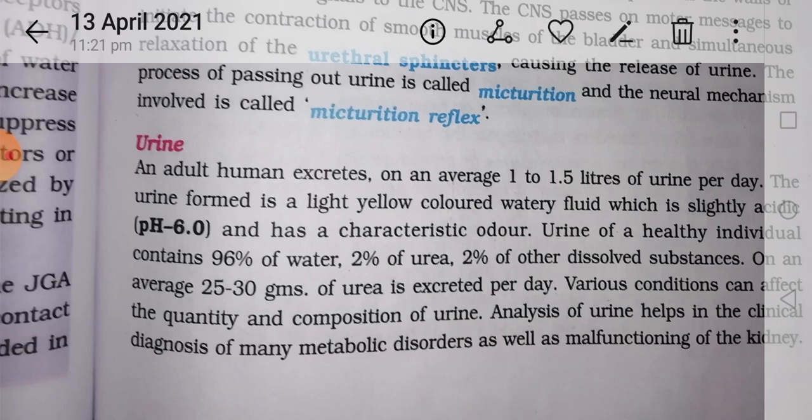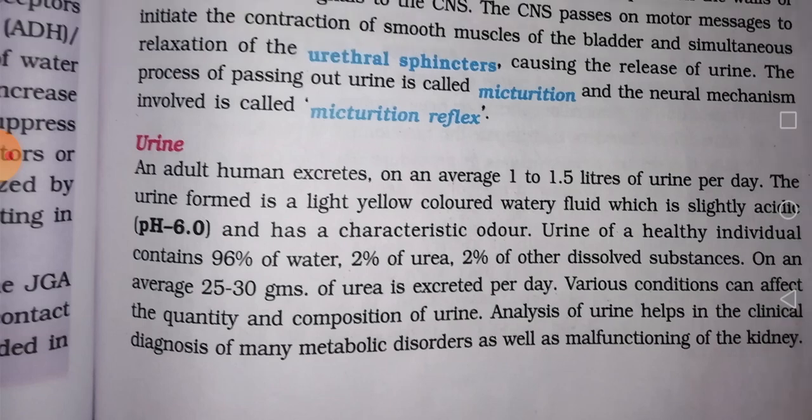So this is the overall description of urine: per day, the average adult human excretes 1 to 1.5 liters of urine. The color is light yellow, a watery fluid. The pH is 6.0. A healthy individual's urine contains 96% water, 2% urea, and 2% other dissolved substances. An average of 25 to 30 grams of urea is excreted per day.